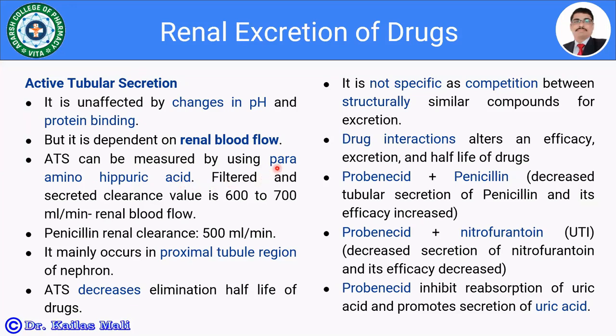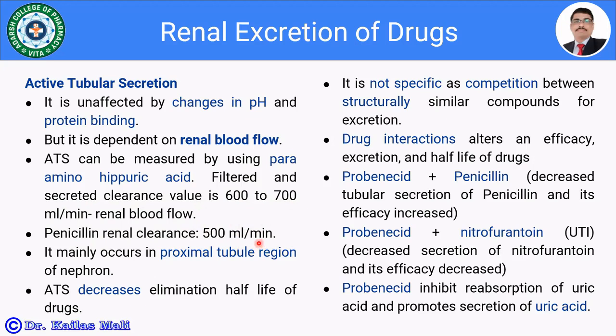In the case of para-aminohippuric acid, which is filtered and secreted, the clearance value becomes 600 to 700 ml per minute, and that is the renal blood flow. In the case of penicillin, which is also filtered as well as secreted, the clearance value is 400 ml per minute.